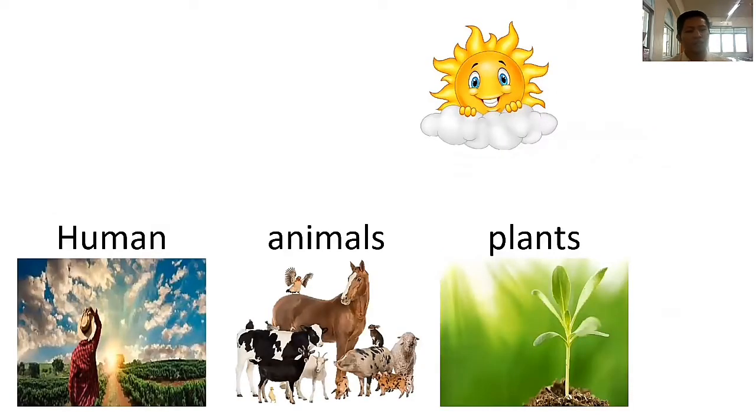Okay, here class, look at my example. We have human. You can see human and you can see animals, and you can also see plants here. So I have three examples here. And yes, of course, the sun is also here. Now you repeat after me.